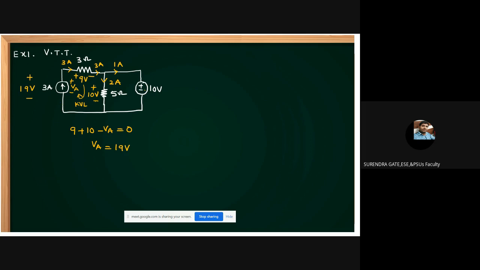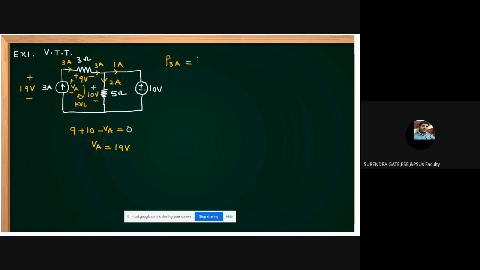Now tell me, students, this 3 ampere current source, does it deliver or absorb? The polarity is like this. Leaving from the positive terminal means entering at the negative terminal. Entering at the negative terminal means P deliver or P absorb, students?